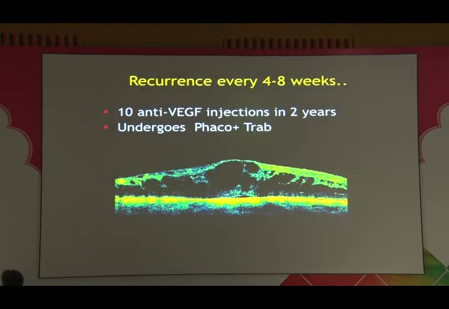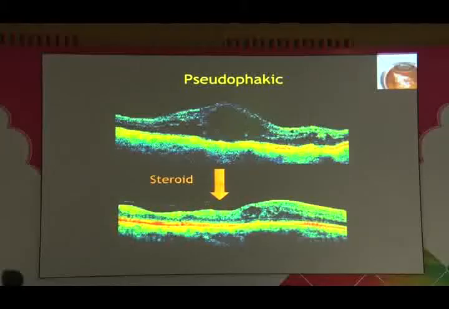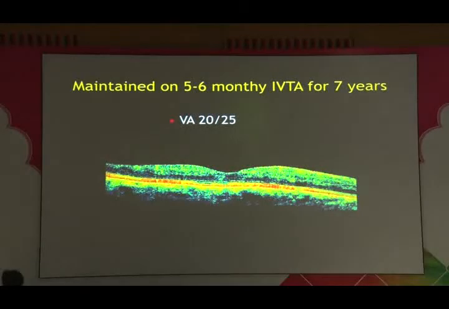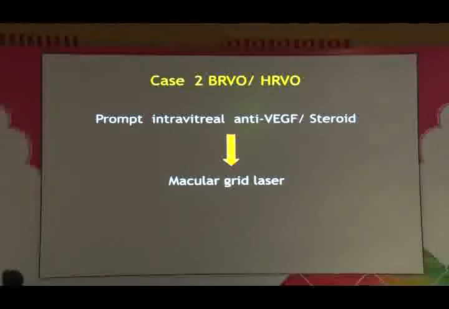And if the patient is pseudophakic or becomes pseudophakic along the way, then we can shift to steroid, either triamcinolone acetonide, or Ozurdex. And here we give the benefit of increased gap between injections. And these are patients who are maintained for several years with twice-a-year injections.